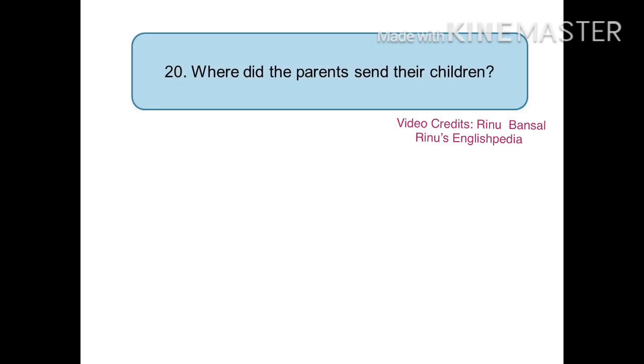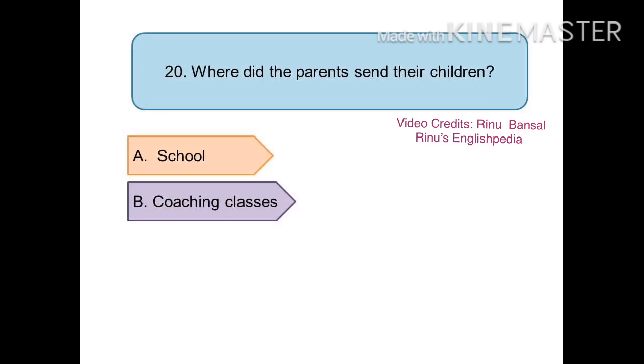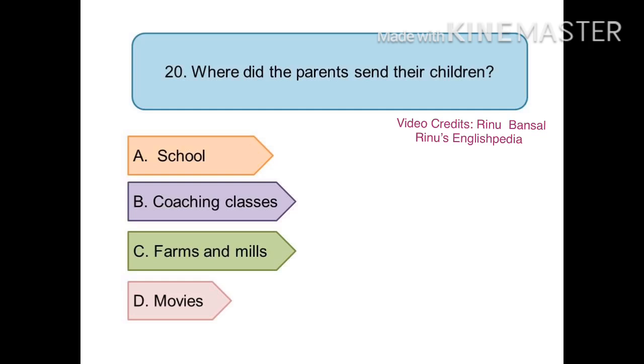The next question is, where did the parents send their children? Your options are option A, school, option B, coaching classes, option C, farms and mills, and option D, movies. And the right option is option C, farms and mills.